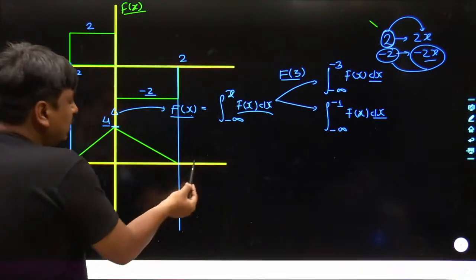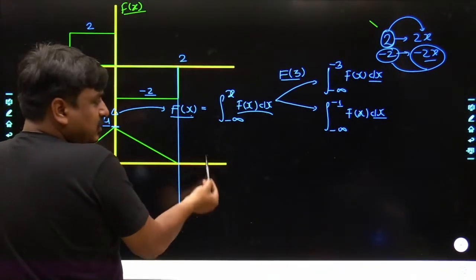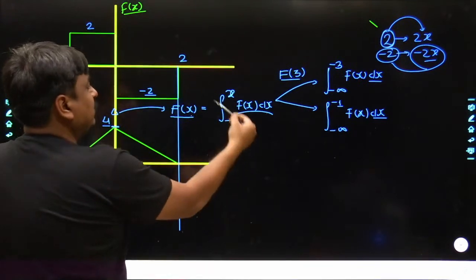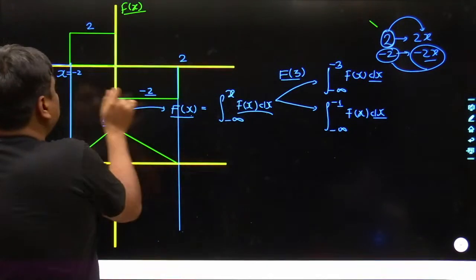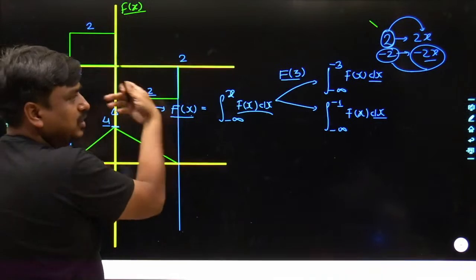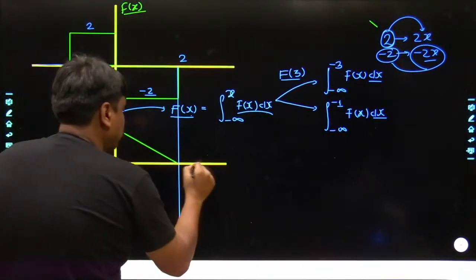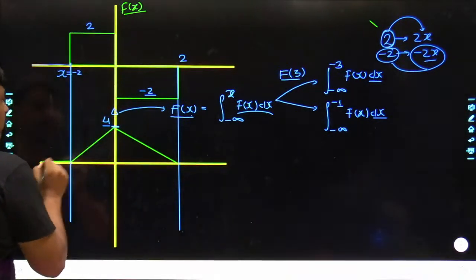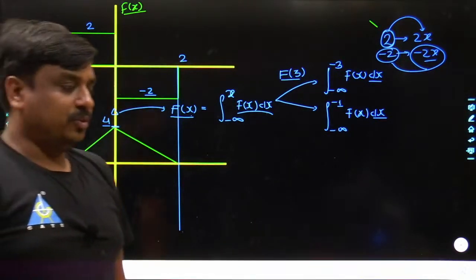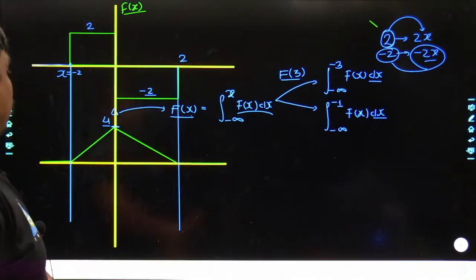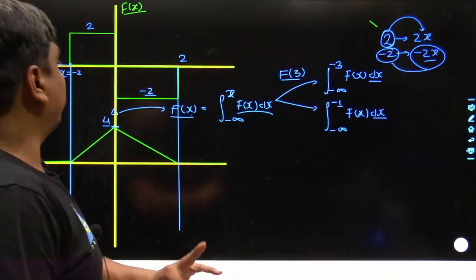If you take the worth of capital F(x) at 3, the integration has to be taken from minus infinity to 3, and from minus 2 to 2, all of the area has smashed each other. That means you have not been left with any area at all. So how would the curve be? The curve would be sort of this. Agreed? Till this point, nobody should have any doubt as such, no?